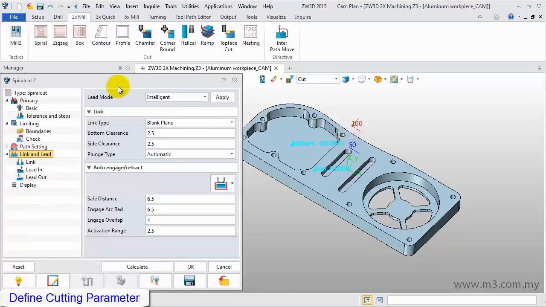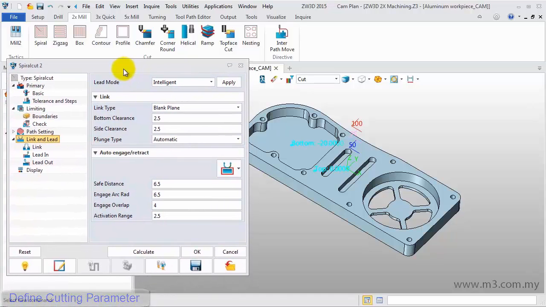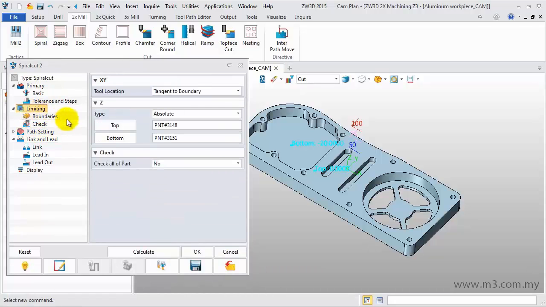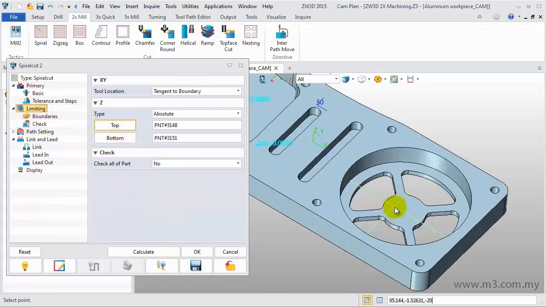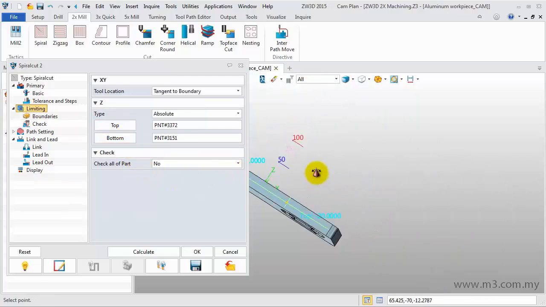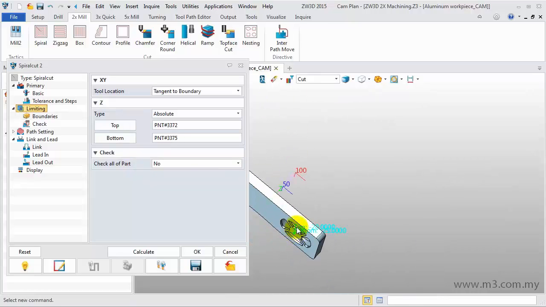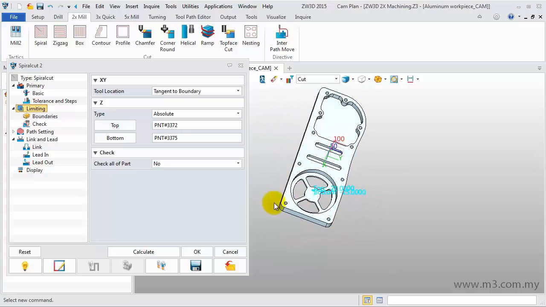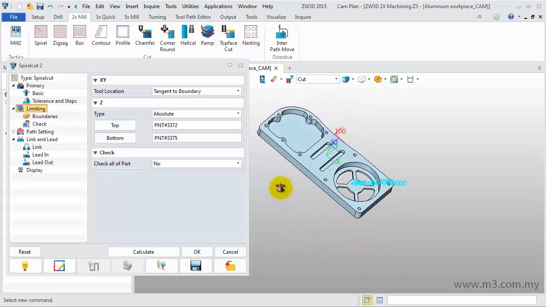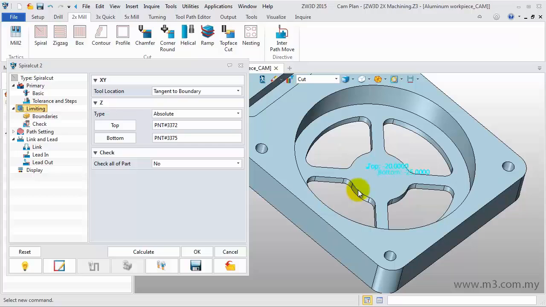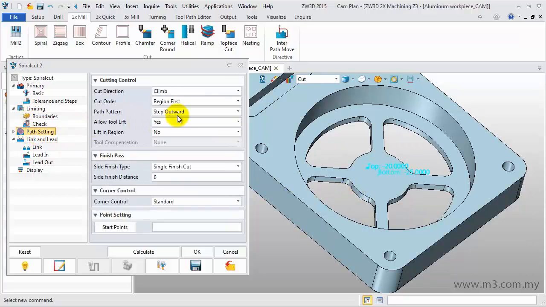Double-click on the parameter to make any modifications. In the Limiting tab, reset the top and bottom boundary. In the Path Setting tab, define the side finish type as None.